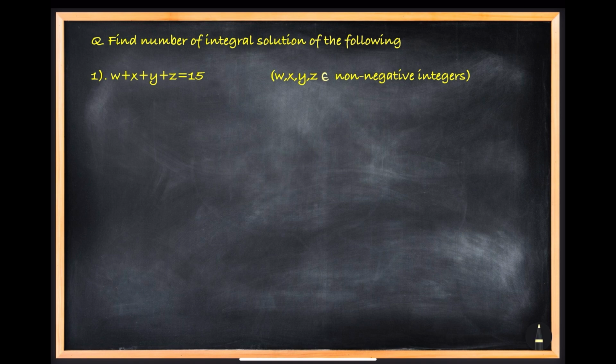Suppose they say that w can take values greater than or equal to -4. First try to convert this question so that the lower bound becomes 0. Do anything to make it 0 first, and then apply your logic, and then you will get your things done. Now look at this, how we will approach this question.